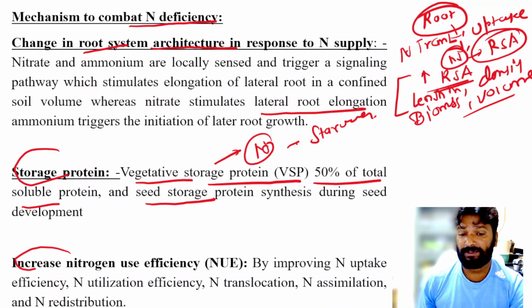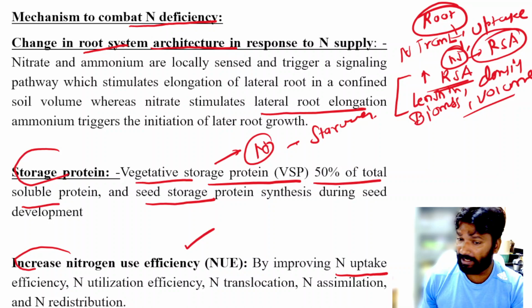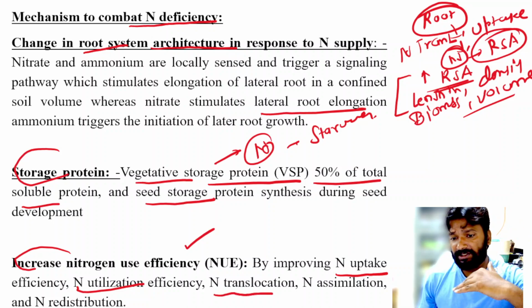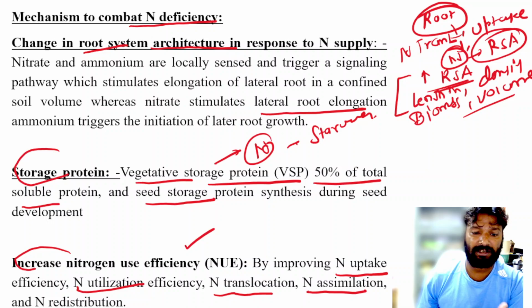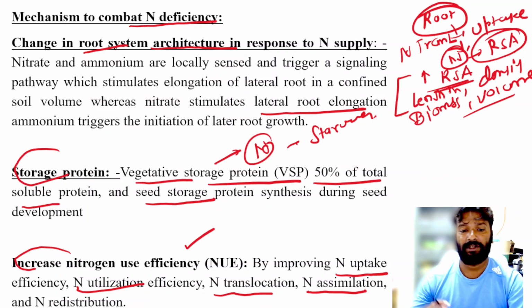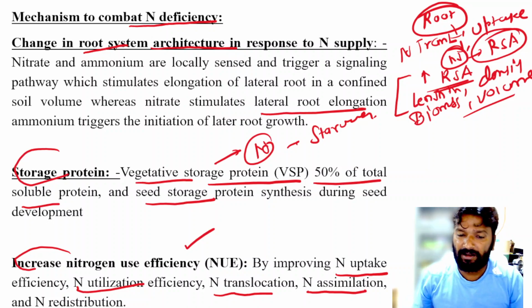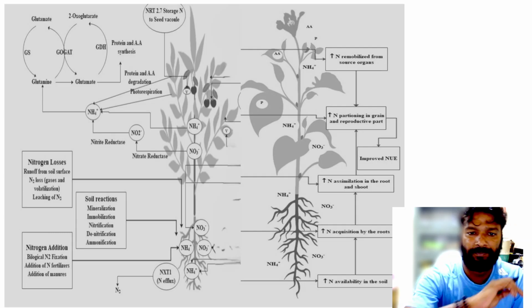Increase the nitrogen efficiency. This is a very important point, and for this we need to improve the nitrogen uptake efficiency, nitrogen utilization efficiency, nitrogen translocation, nitrogen assimilation, and nitrogen redistribution. So when we can improve these traits, we can improve the nitrogen use efficiency.